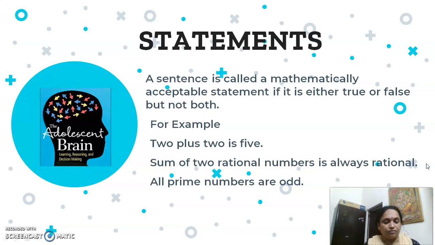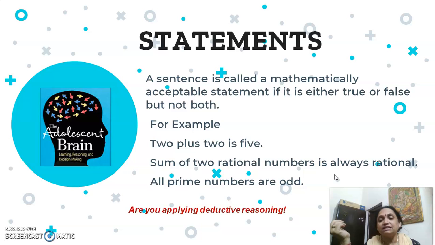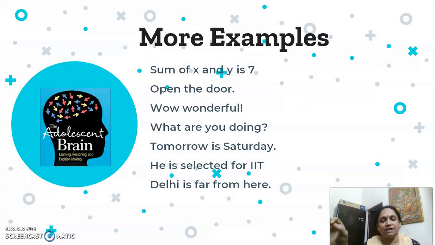Yes. Therefore, such sentences are called statements. Now, are you applying deductive reasoning here? Yes, you are able to make a decision whether it is true or false. Okay. Hence, you are developing deductive reasoning.